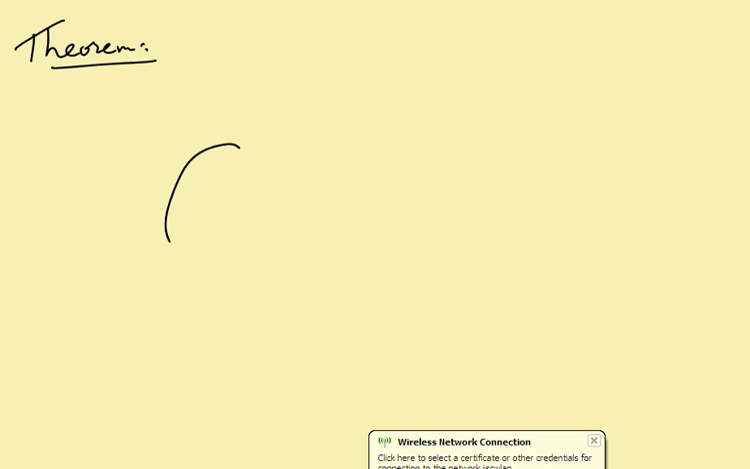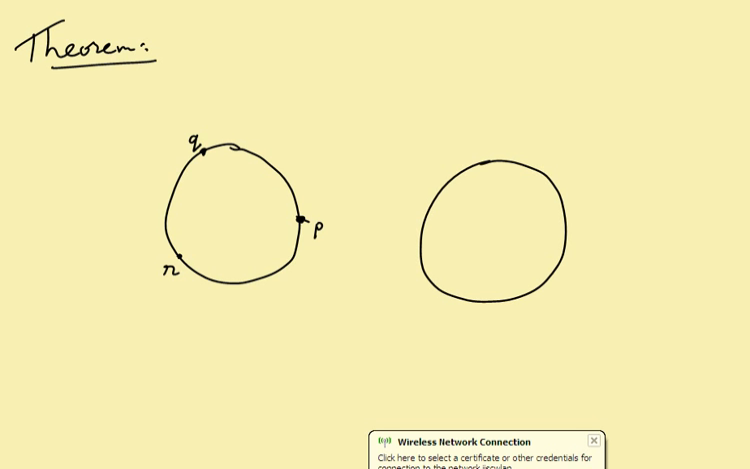So, theorem. What is the context? I have the circle here and I have three different points on it, P, Q and R, and I have the same circle, let's say, and I have 3 points on it, P prime, Q prime and R prime. Okay, they're in completely different positions, but they're distinct in both cases. The theorem says that there is a unique